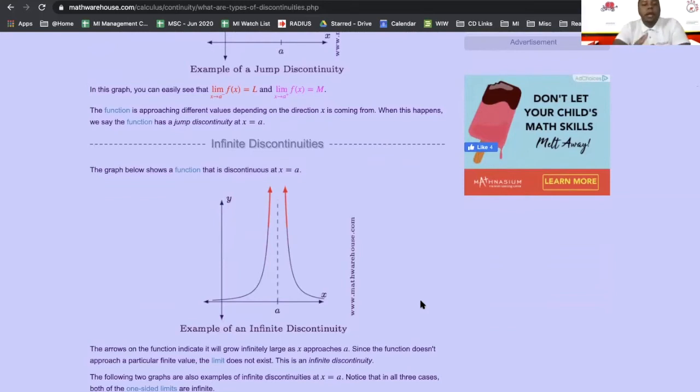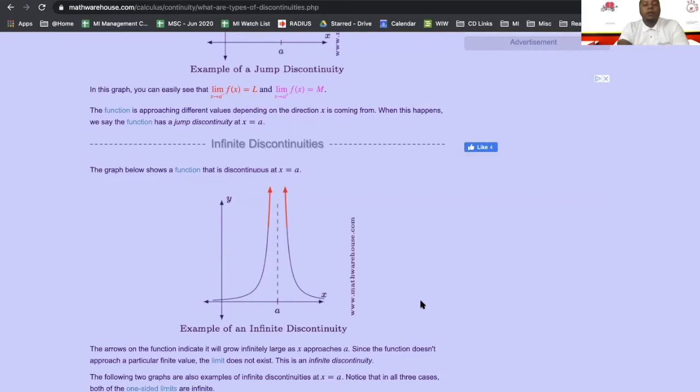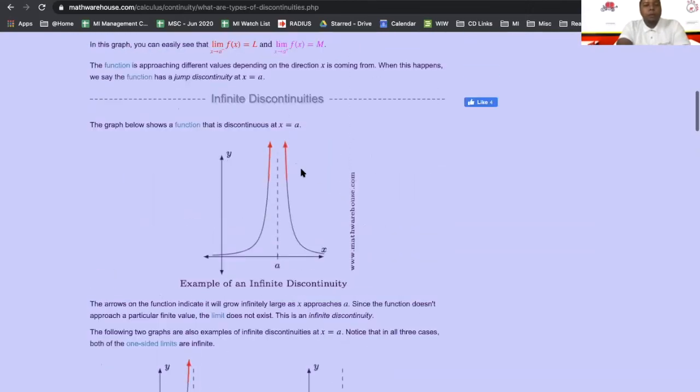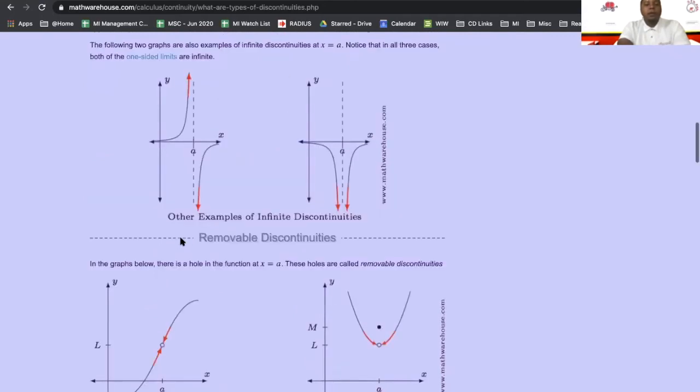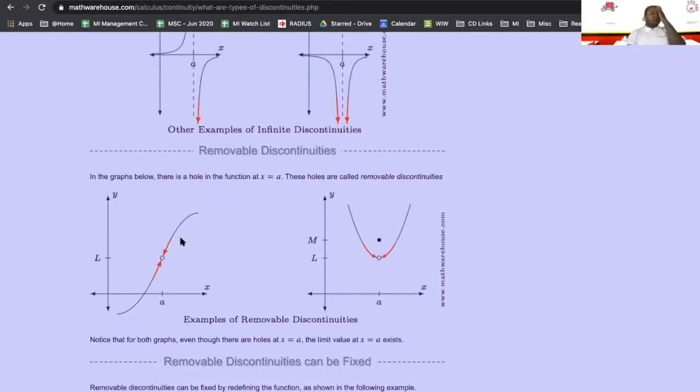Next, we're going to talk about infinite discontinuities, which are also known as non-removable discontinuities. Infinite discontinuities are when we're looking at vertical asymptotes. That can mean both ends of the function are approaching positive infinity, both ends are approaching negative infinity, or one end is approaching negative infinity and the other positive infinity. Regardless, infinity is not a number, as we discussed. So even though they're approaching the same thing, that does not mean we are continuous, as it shows here. This one approaches positive infinity, this one negative infinity, and this one has one of each. So now my favorites are the removable discontinuities.